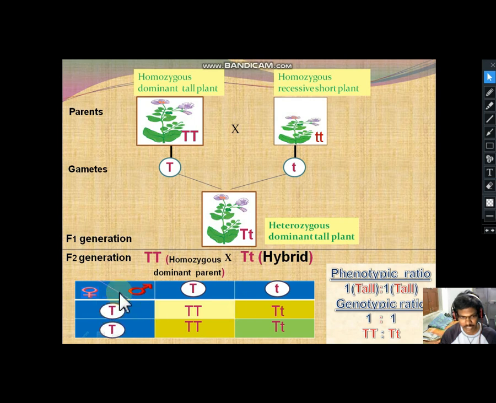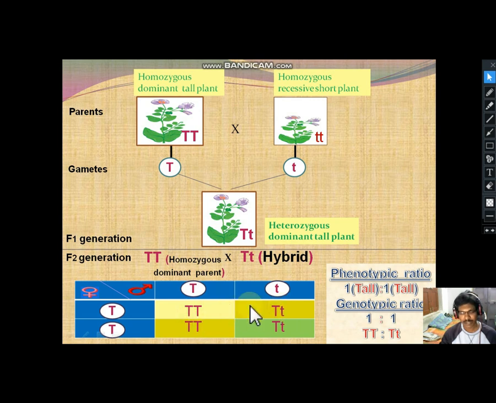Then the F2 generation is with 2 capital T, and 2 capital T small t. Here all are tall plants in the F2 generation. Phenotype expression is tallness, because one dominant allele is enough to express the tallness.